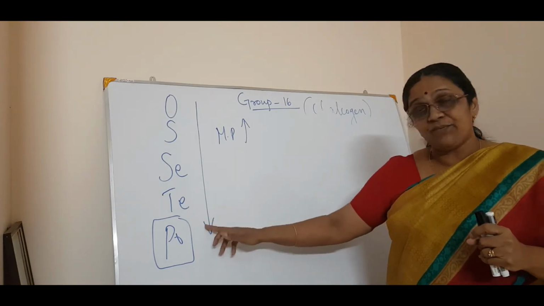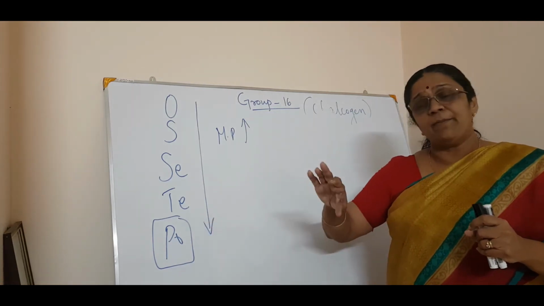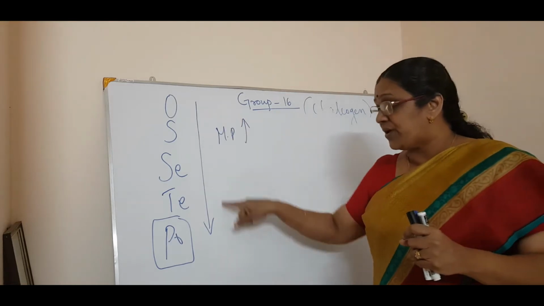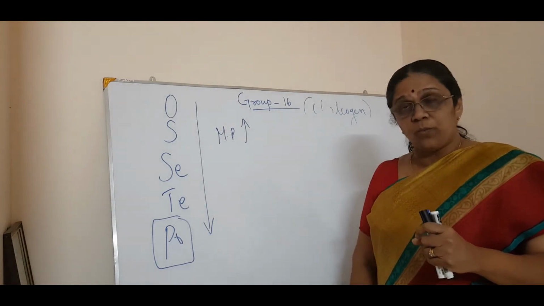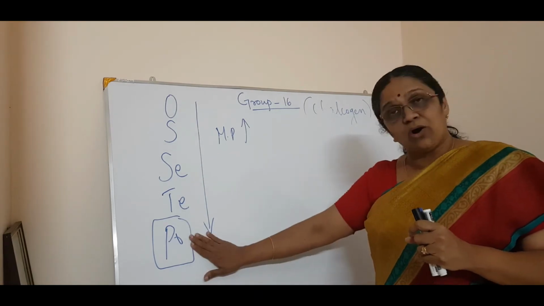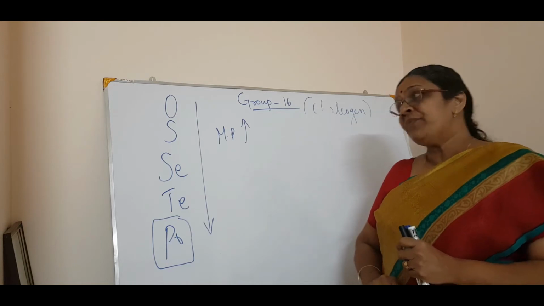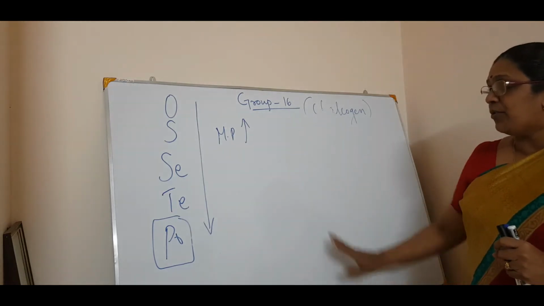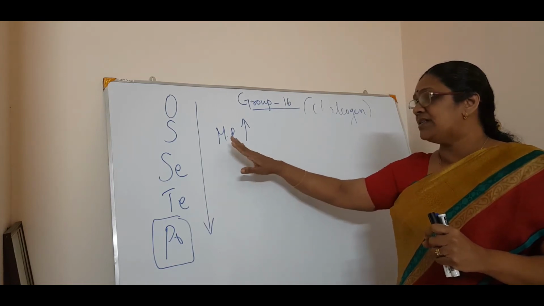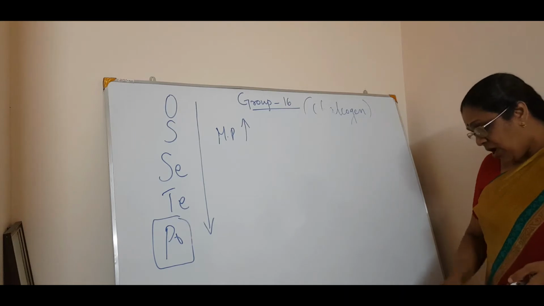And here there are van der Waals forces and dipole forces existing in these molecules, thereby the melting point and boiling point increase when you go from top to bottom in this group, or from oxygen to tellurium. We are not taking into account polonium, being a radioactive element, right? So that is about the melting point and the boiling point. These are the physical properties of oxygen, sulfur, selenium, tellurium and polonium.